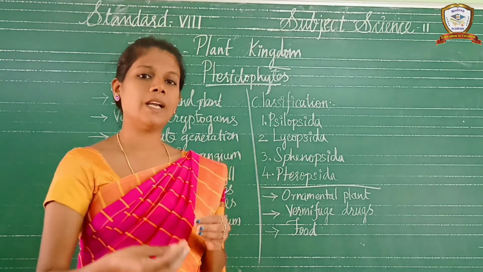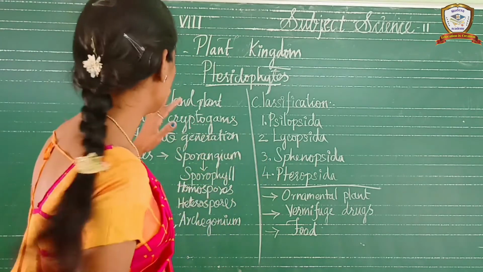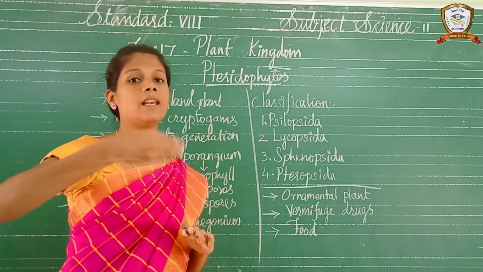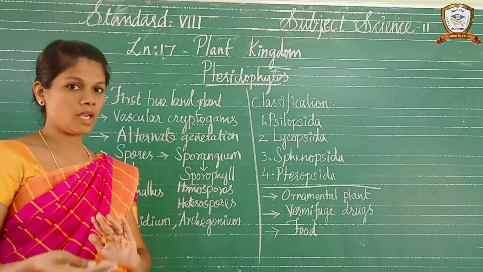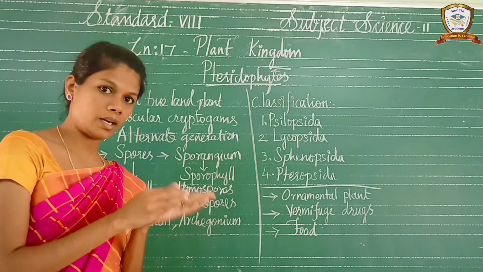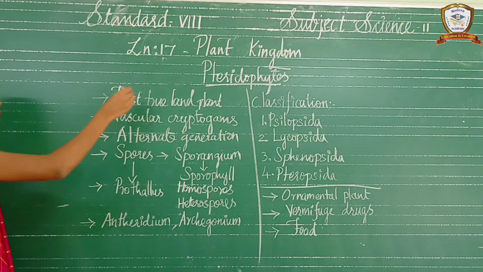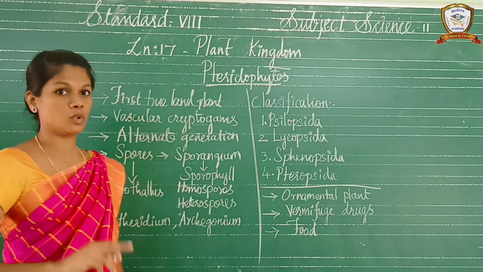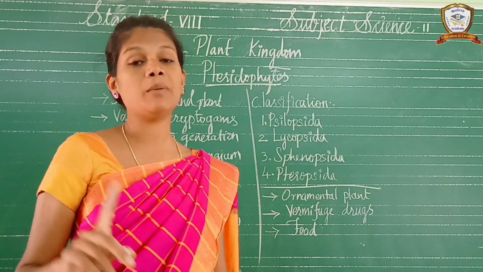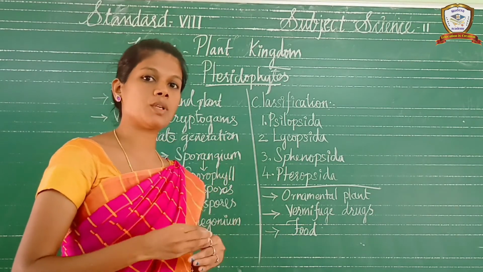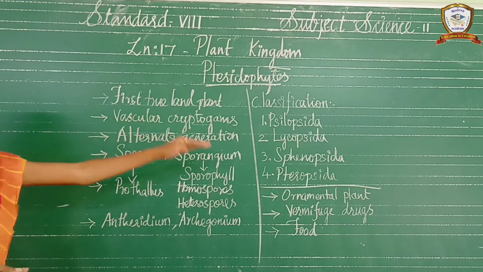Okay, it arises the root-like structures like rhizoids. So the pteridophytes is another level. Bryophytes are the non-vascular cryptogams, and they can live both on land and in water. But the pteridophytes are the first true land plant. Don't forget this. Pteridophytes are the first true land plant. So it grows on the land and it is a vascular cryptogam.